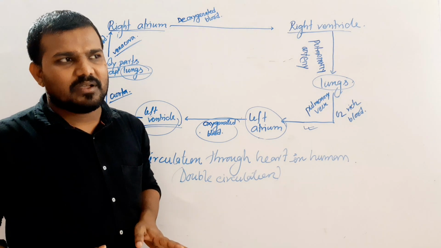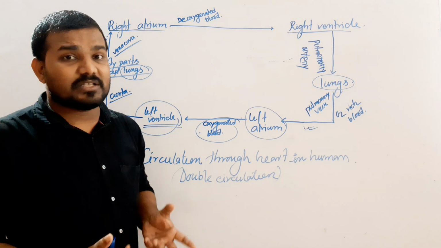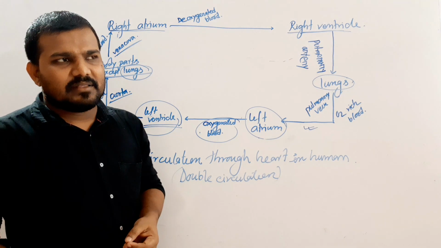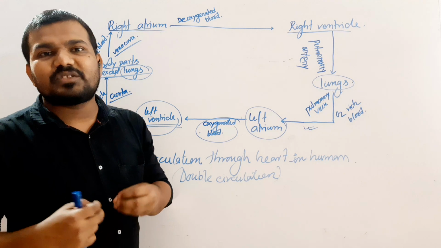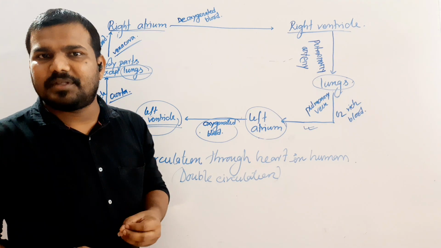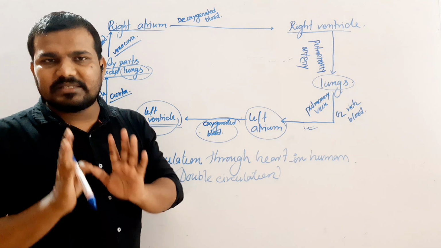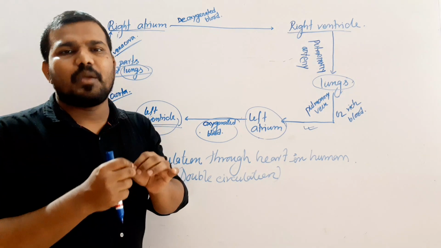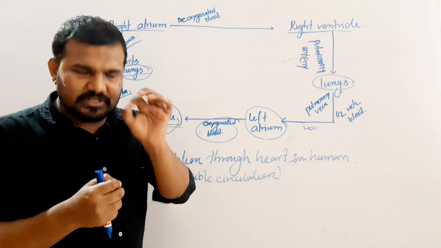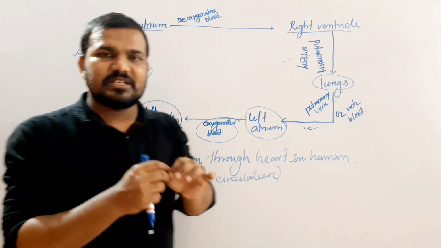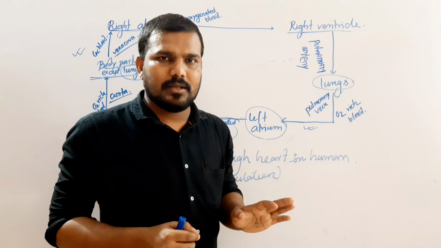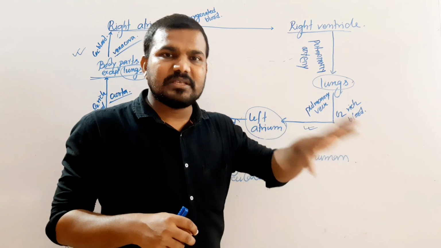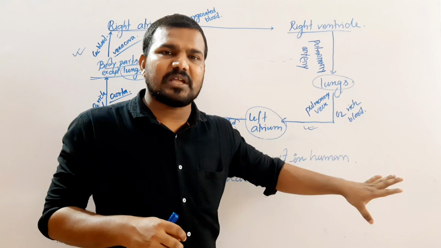What is open circulation? What is closed circulation? In the case of insects, the blood remains open in the body cavity. We know the insects are hemocoelic in nature. It means the blood mixes with the coelom and forms the hemocoel. So the blood is open within the body cavity. This type of circulation is known as open circulation.